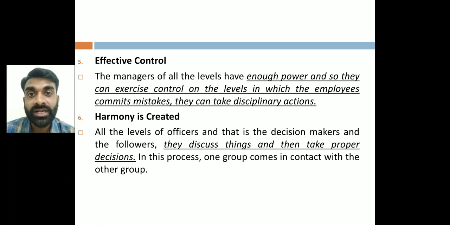Sixth, harmony is created. When middle level management and top level management take policy decisions, they discuss and coordinate with each other. In the same way, suggestions will be given by the bottom level, that is supervisors, those who are actually involved in the physical task. So there will be coordination. Decisions will be taken after proper discussion amongst the various levels of management or the person who has been assigned the authority. They discuss, coordinate and communicate with each other, so harmony is going to be created.